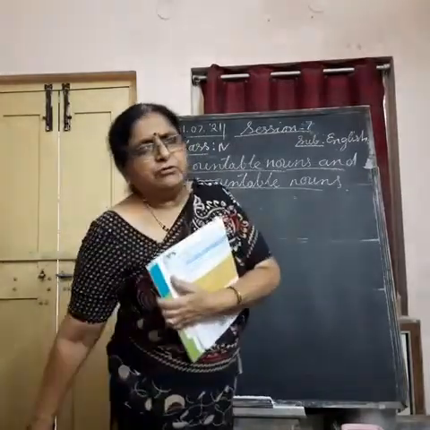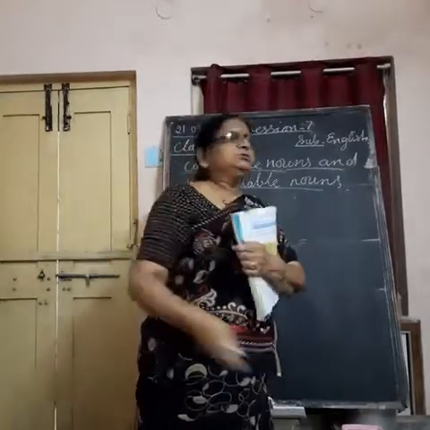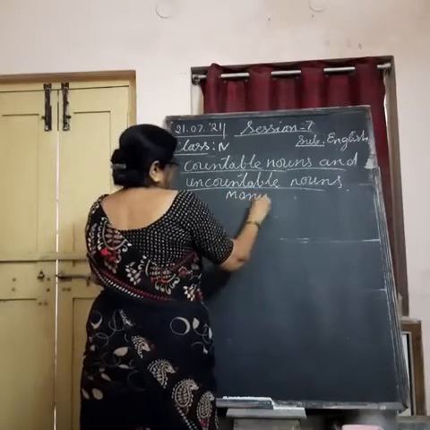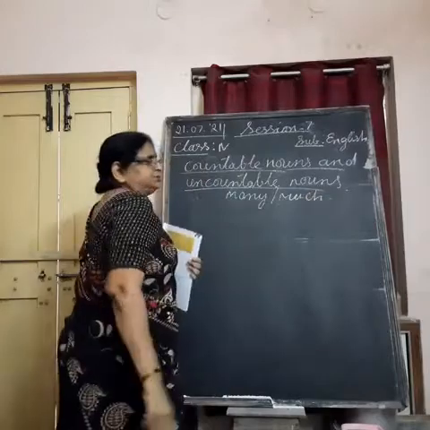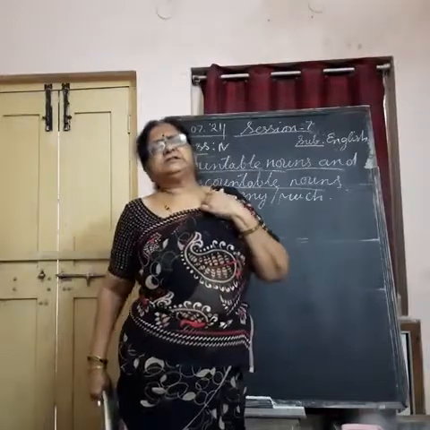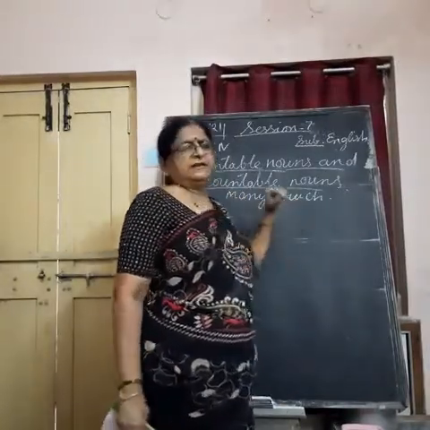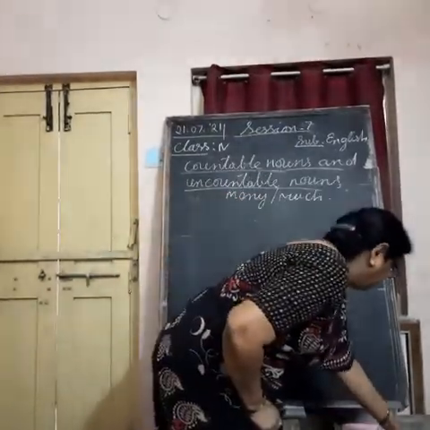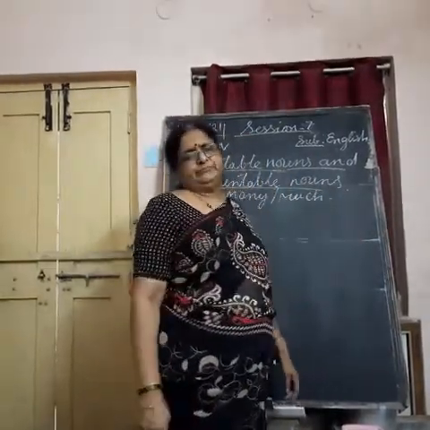Understand? To denote countable nouns and uncountable nouns, we use two words. They are many and much. We use these two words. So how do we understand whether it is a countable noun or uncountable noun? By seeing these words, many or much. First of all, before going to that point, let us know what are countable nouns and what are uncountable nouns.